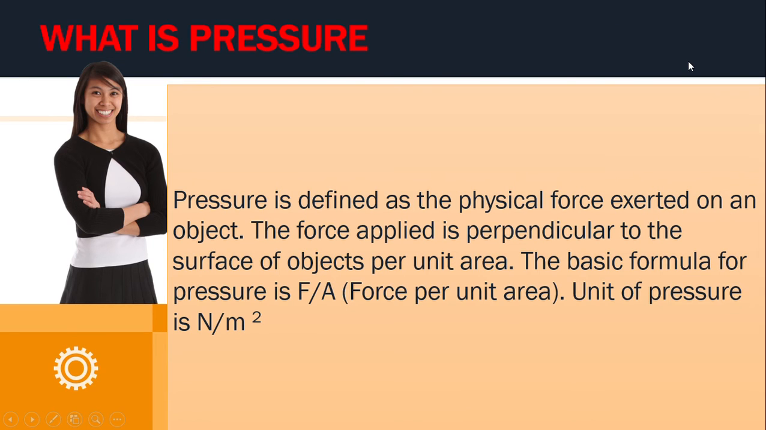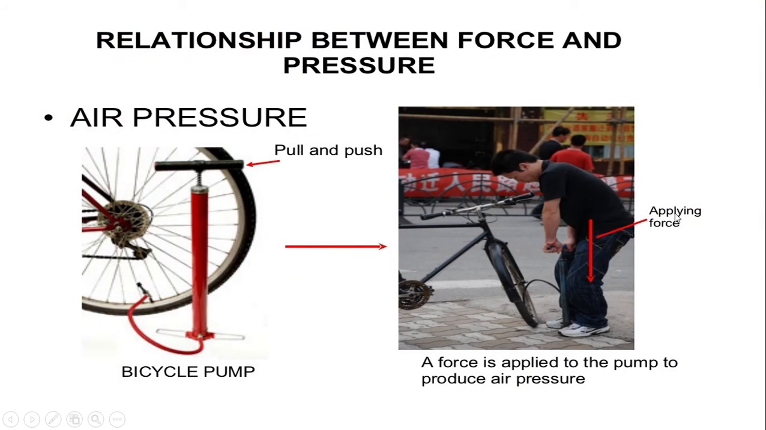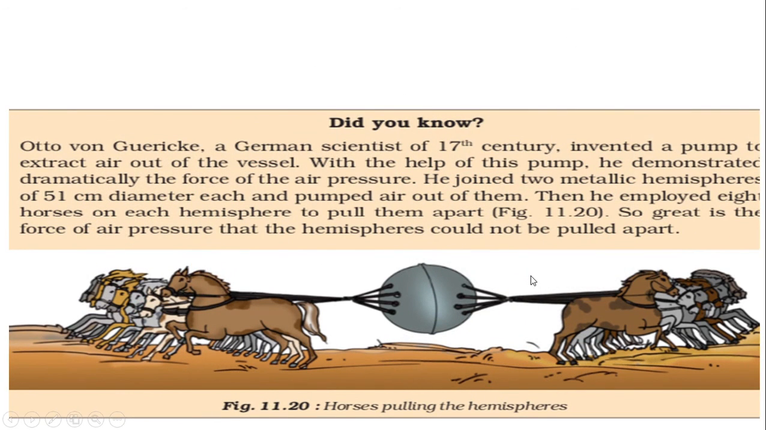Now next, coming to what is pressure. Pressure is force per unit area. And the unit of pressure is Newton per meter square. Here you can see the example of how force and pressure are related. So this person is applying a force on the piston to pump air into the tire. So air pressure has a lot of strength.